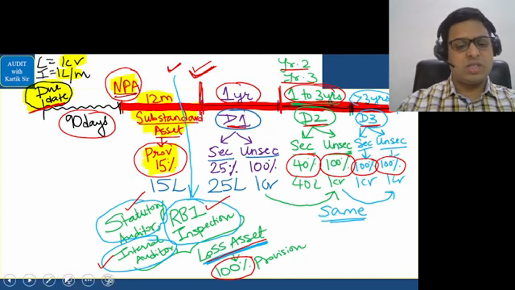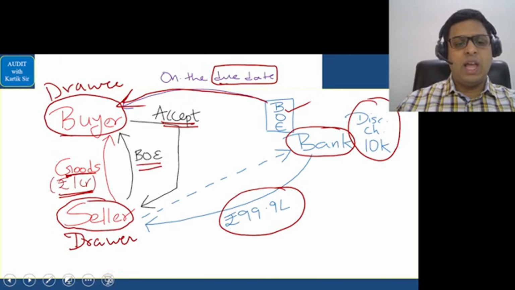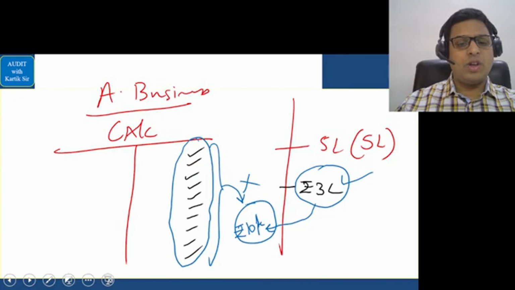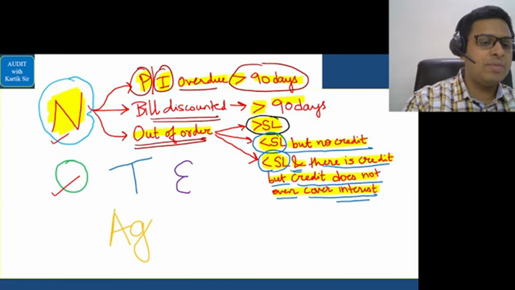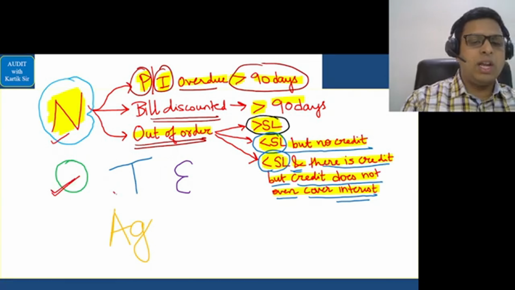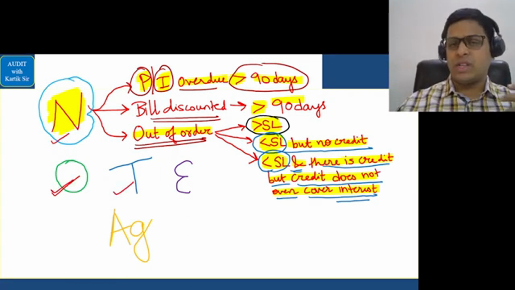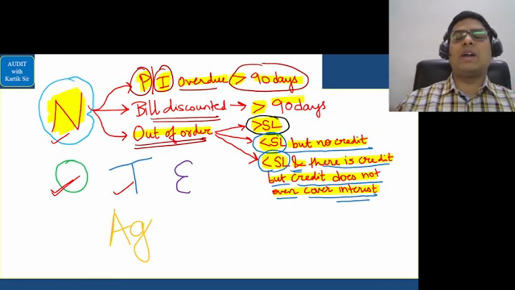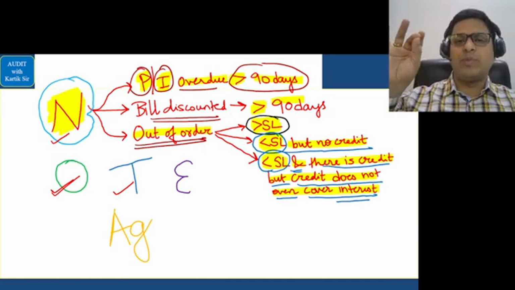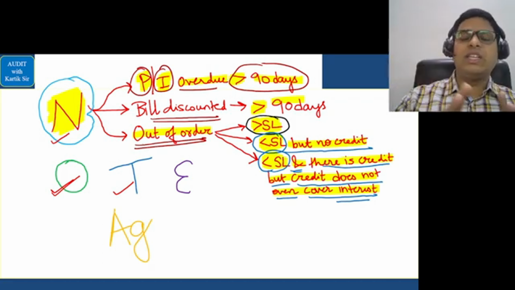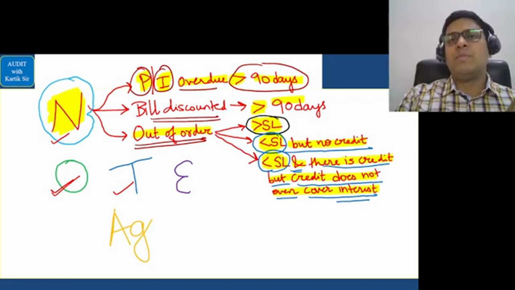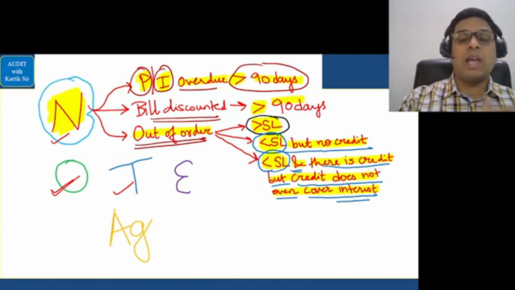Now this area which you're seeing on the screen is called overdue, and overdue is a part of the original code, and that original code is NOTAG. So N we have done is NPA, then O is overdue. Now T is called tickling matters as per the code that I use. Tickling matter is nothing but term deposit, Indira Vikas Patra, Kisan Vikas Patra, life policies, and national saving certificates. These are the best kind of securities for the bank, because even if the borrower is not able to pay the money, the bank can 100% recover the amount in relation to these assets.